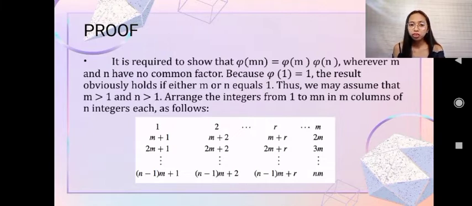So arrange the integers from 1 to mn in m columns of n integers each as follows. As you can see in the picture, 1, m plus 1, 2m plus 1, and so on. Then n minus 1, m plus 1. Same for 2, same process for r, and also for m.